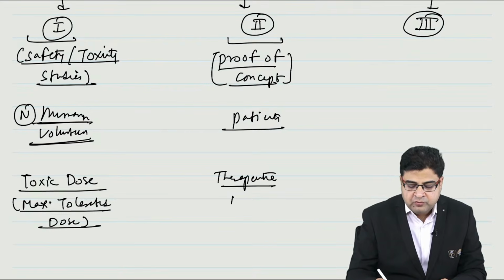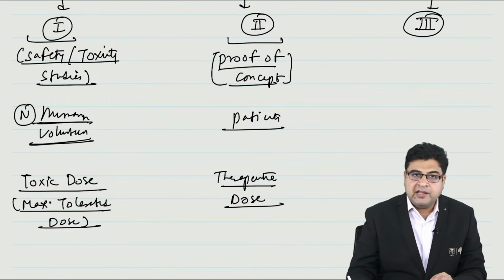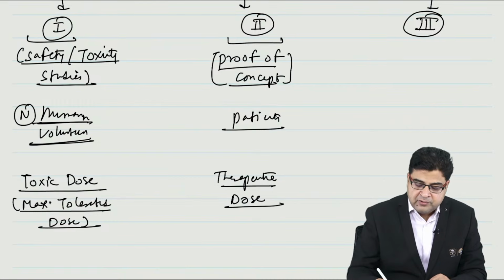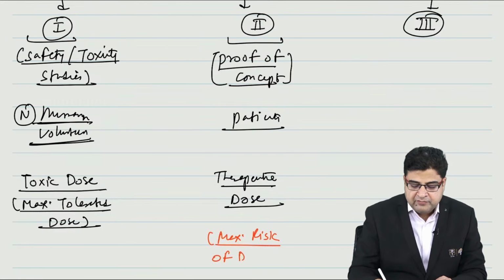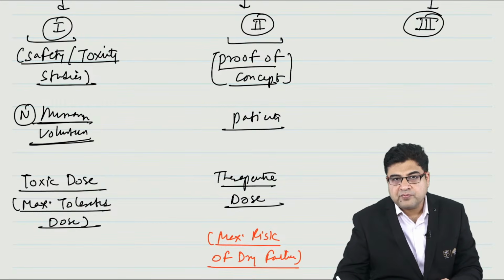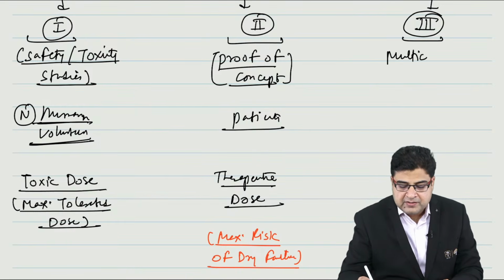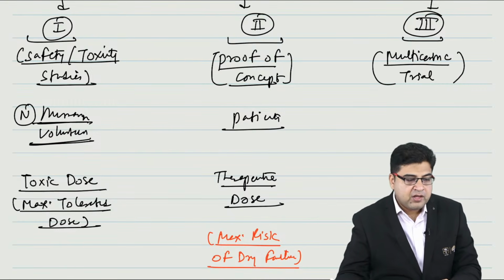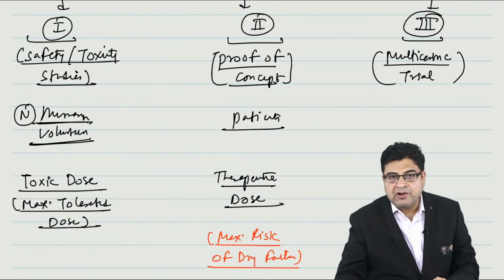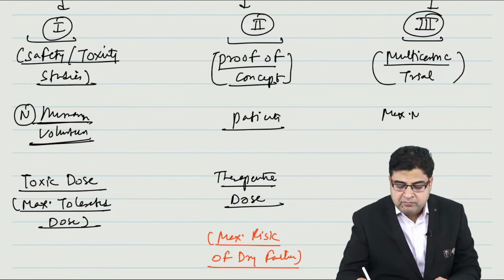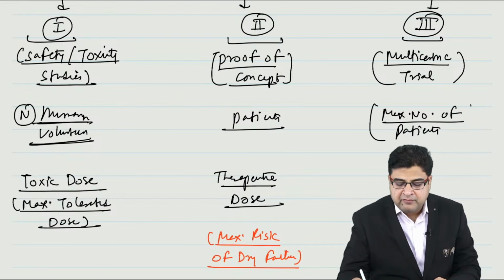In this phase 2, we calculate the therapeutic dose, and there is a maximum risk of drug failure in phase 2. If we talk about phase 3, phase 3 is also known as multicentric trial, where the maximum number of patients are included.